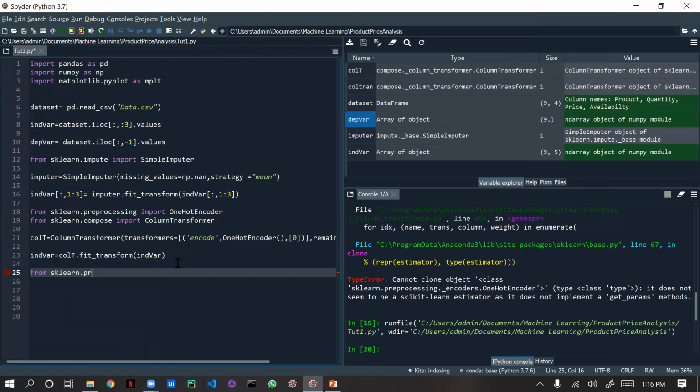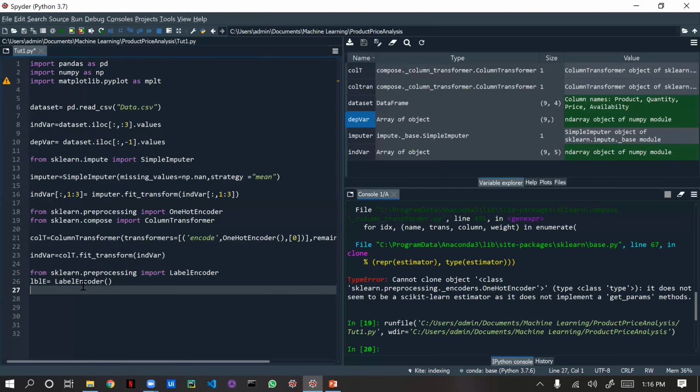We are going to import LabelEncoder from sklearn.preprocessing. After importing, we are going to create one object for this label encoding. Since we have only one column, we don't need the column transformer in label encoding. So the label encoding object is equal to LabelEncoder of module. Now we have created the label encoding object.